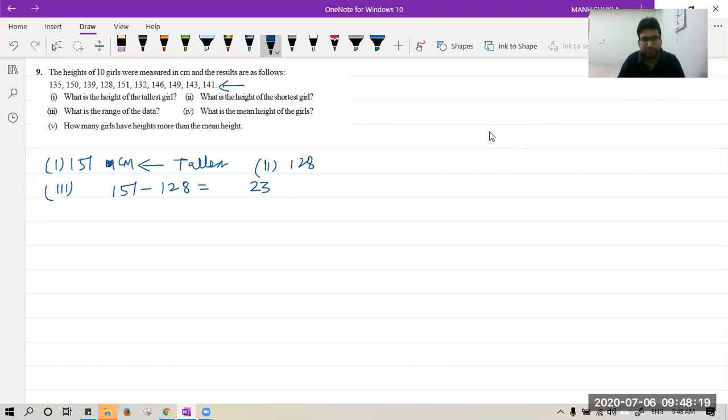The mean height, same formula. Mean height will be given by the sum of all the values, that is like this. Mokshita is saying, please unmute me.